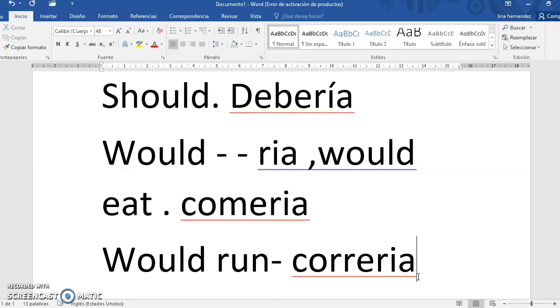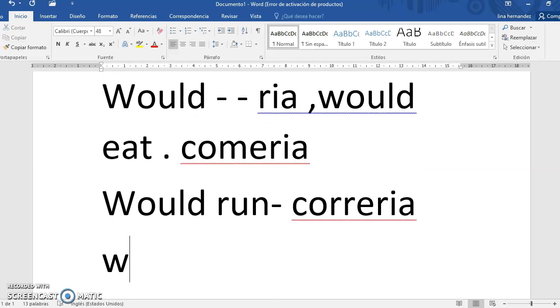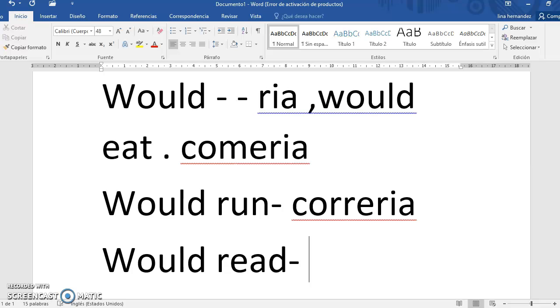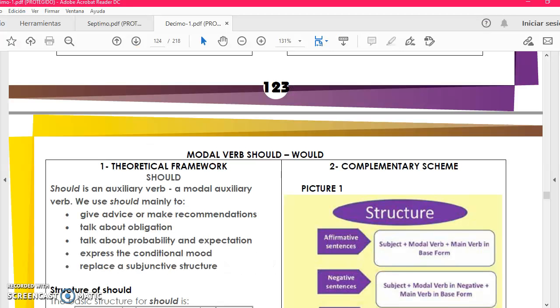Okay? Another example, would read. Read in Spanish is leer, and would is ría, so you say leería. That is the specific meaning of this modal verb.